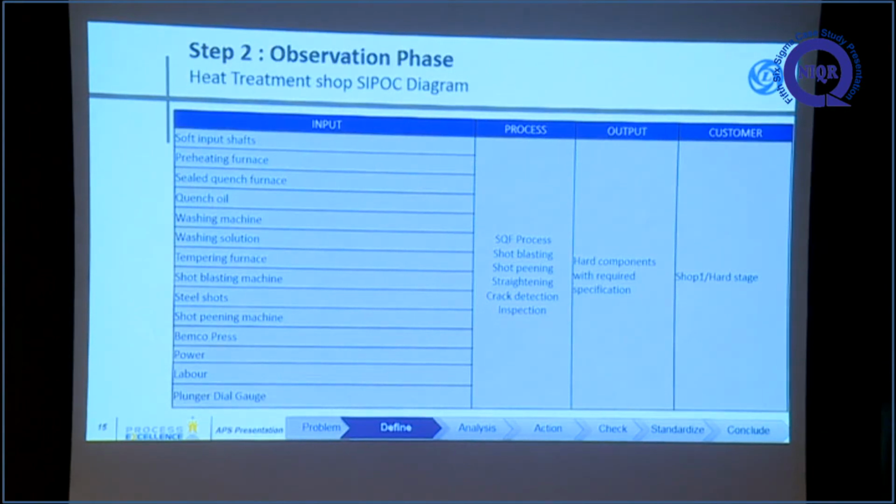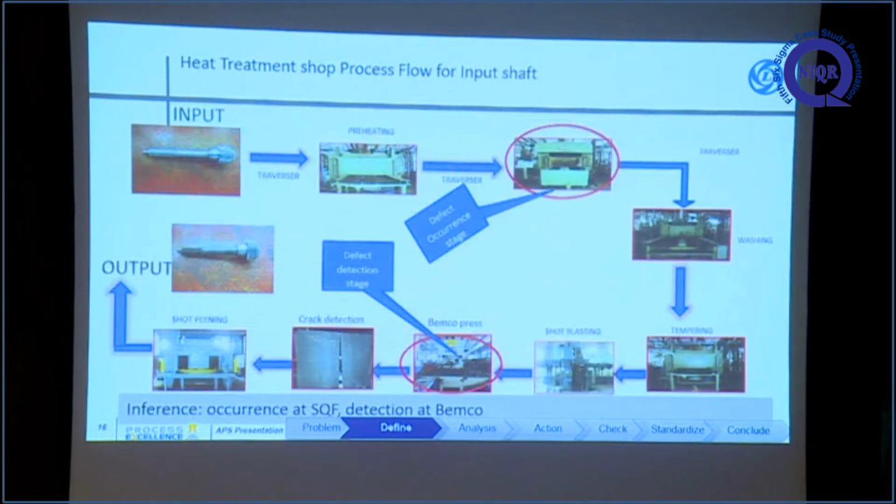This is our SIPOC diagram in heat treatment shop. These are the inputs, the process and output. Our customers are hard stage gearbox assembly, hard stage grinding operation, gears and the shafts. This is the process flow diagram in heat treatment shops. Inputs are received in this condition. The preheating operation and main heat treatment are done in the sealed quench furnace. Then washing and tempering, shot blasting, a manual straightening operation, crack detection, and the next shot peening. It will go out like this.